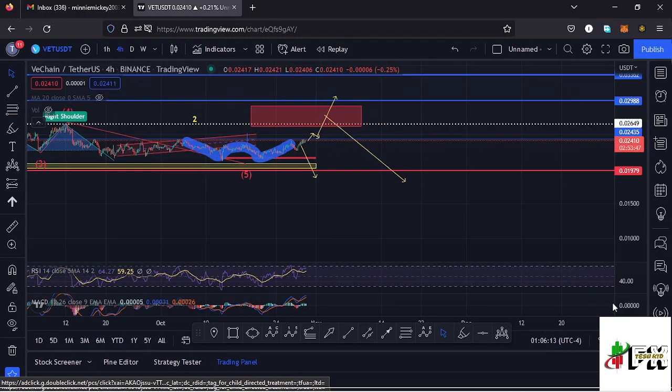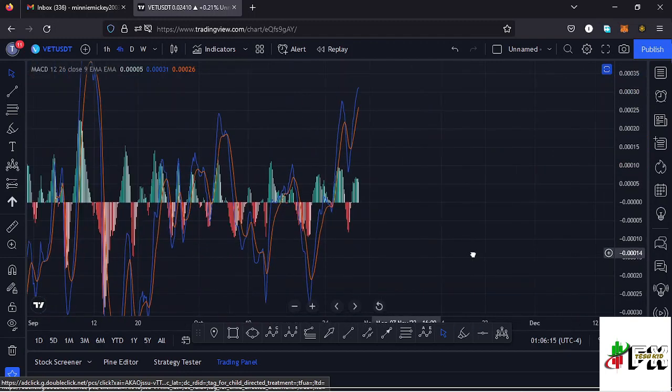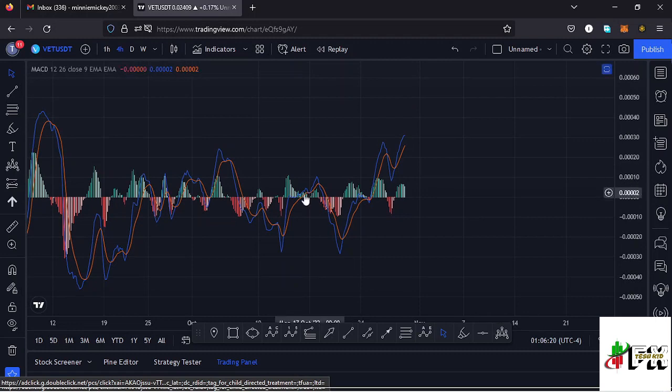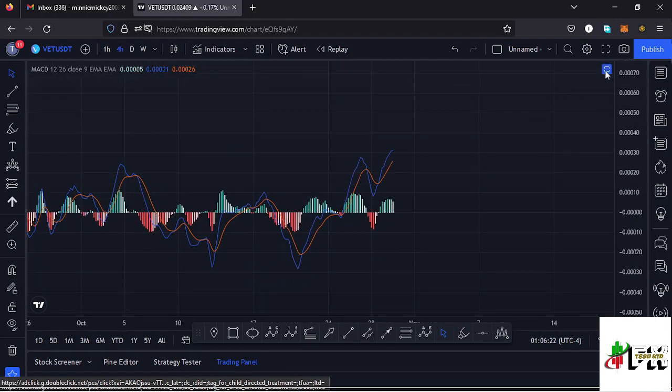Also taking a look at the MACD. Here on the MACD, you have printed a bullish cross, and that means higher prices will be supported here on the MACD. So let's be patient and see how that plays out, and I'll keep you updated.